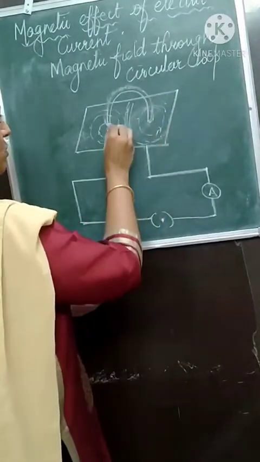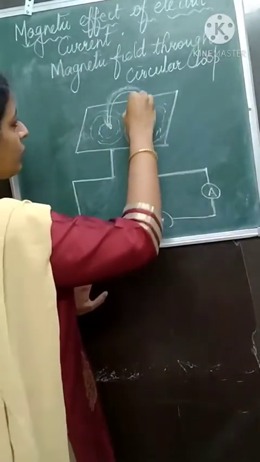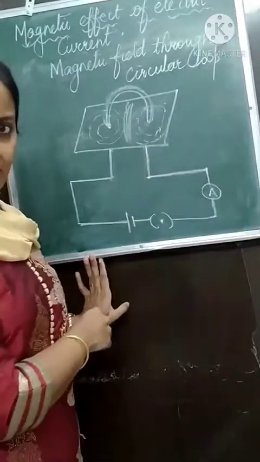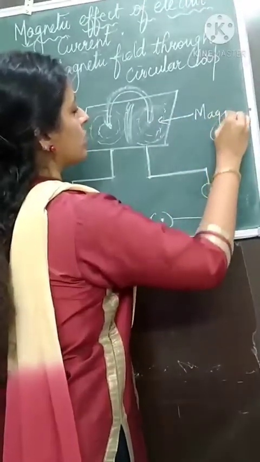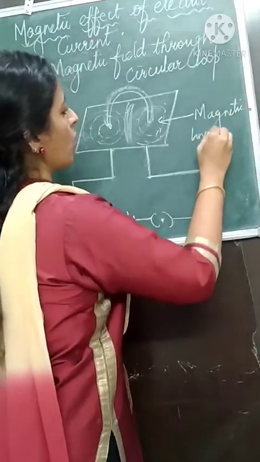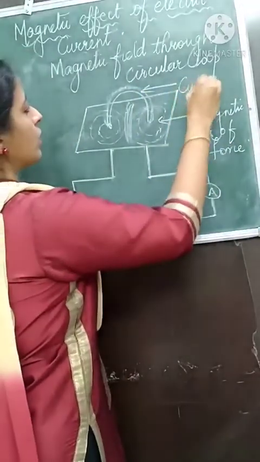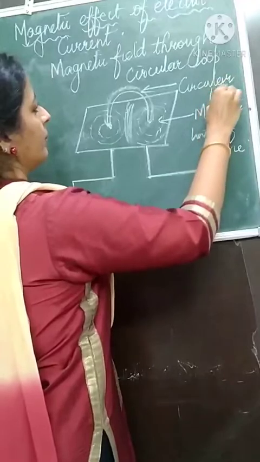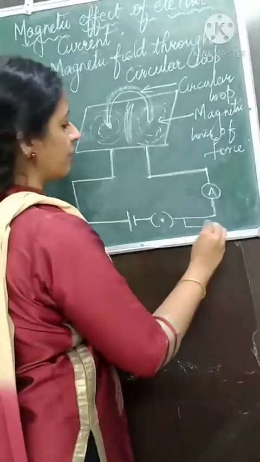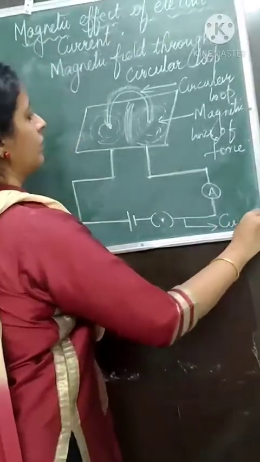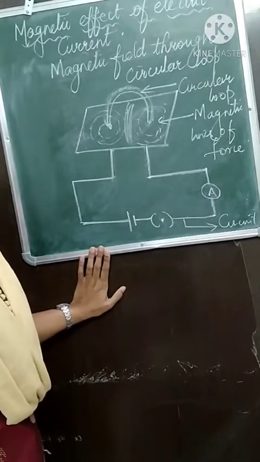So you will show the diagram this way. Both points have concentric circles, and in the middle you will show the lines to be somewhat straight. In the labeling, you will show these as magnetic lines of force. And this you will name as circular loop. Suppose they ask you what this is, label it circular loop, and here we have the circuit with ammeter, key and all. Okay, understood?